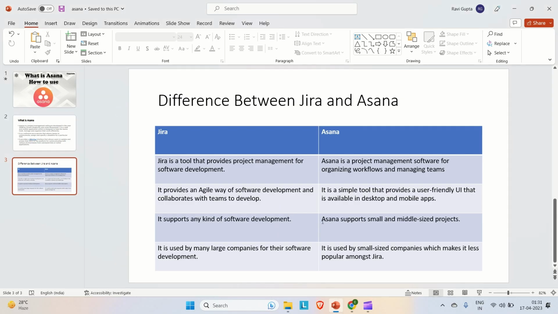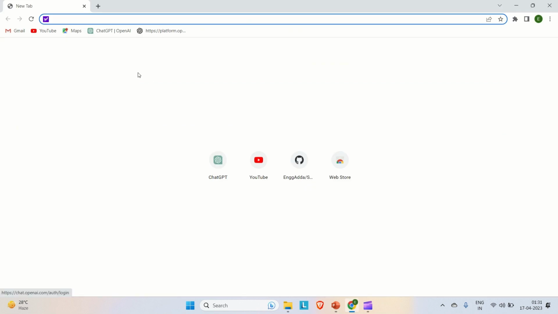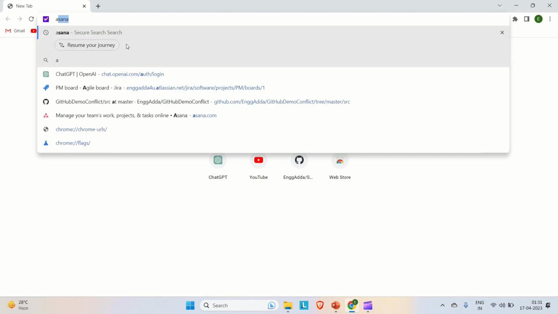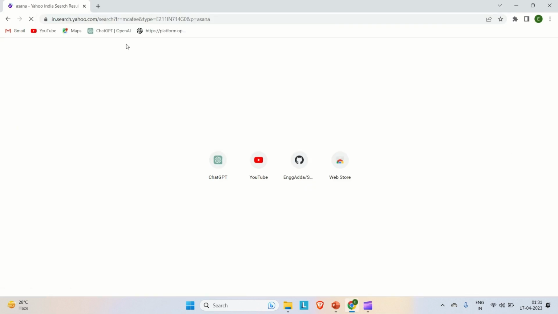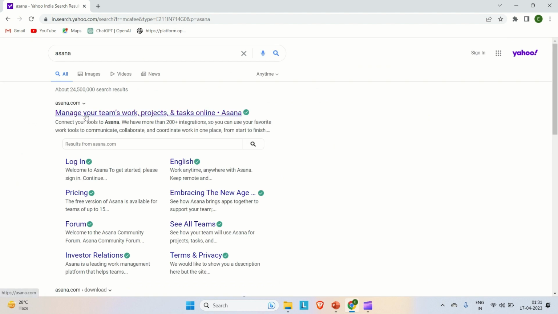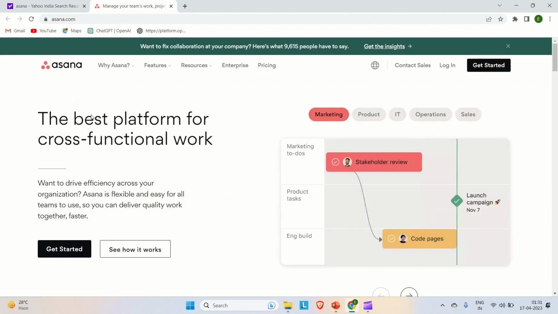Now let me try to go to the browser and try creating the account on Asana. So you can come to the browser, you can look for Asana, and this is the web page of Asana. You can see asana.com. Manage your teamwork, projects, and tasks online. You can click on it. It will open the page for Asana.